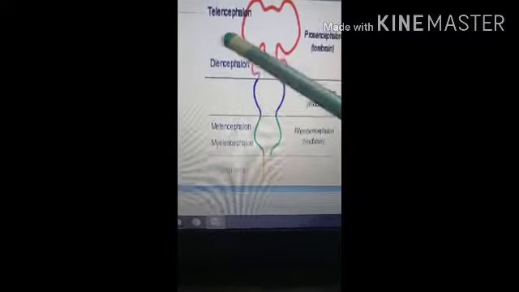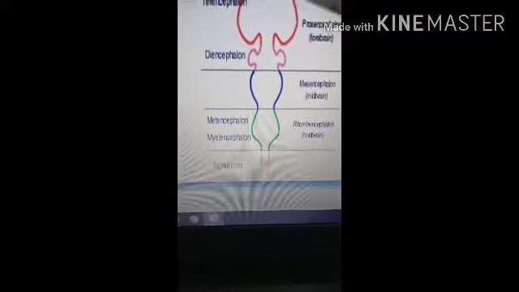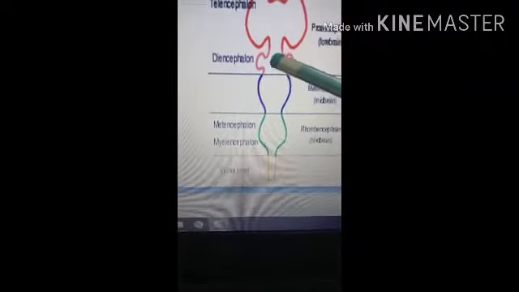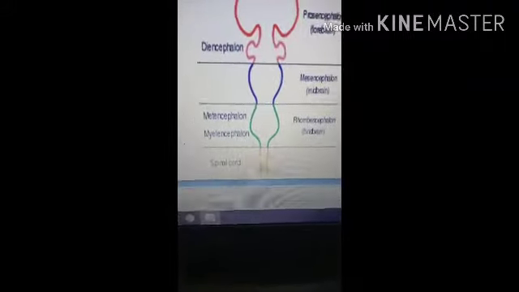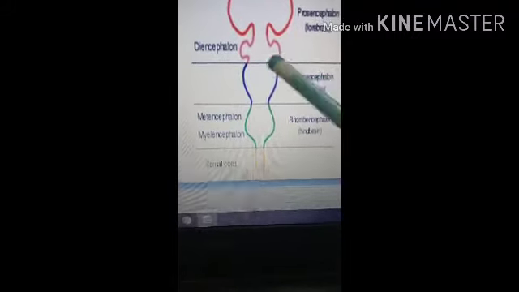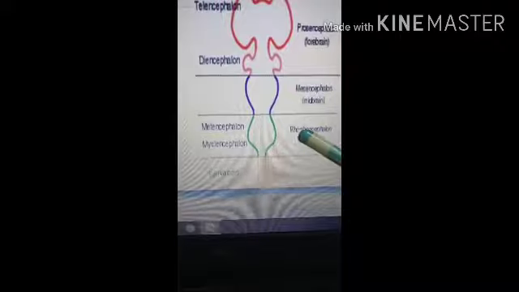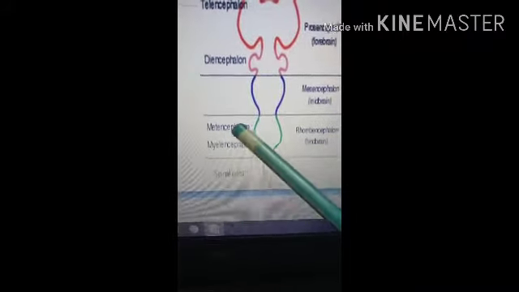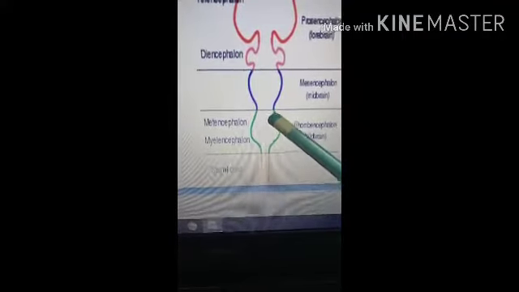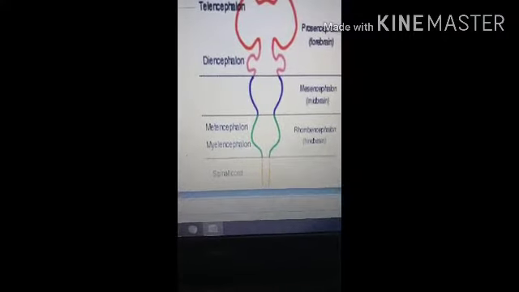So the prosencephalon includes the telencephalon, which forms the cerebral hemisphere, here you can see, and the second part, the diencephalon, which consists of the thalamus, metathalamus, epithalamus, subthalamus, and the hypothalamus. Okay, then the second part, the mesencephalon. So the mesencephalon forms the midbrain. Here you can see the midbrain, and the rhombencephalon is again divided into the metencephalon and the myelencephalon. The metencephalon forms the pons and the cerebellum, and the myelencephalon forms the medulla oblongata.